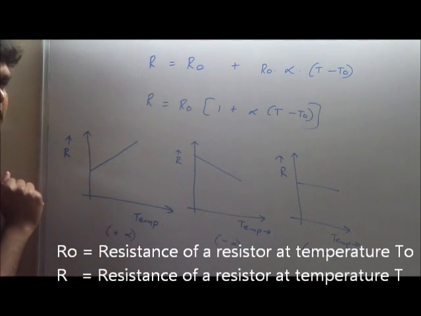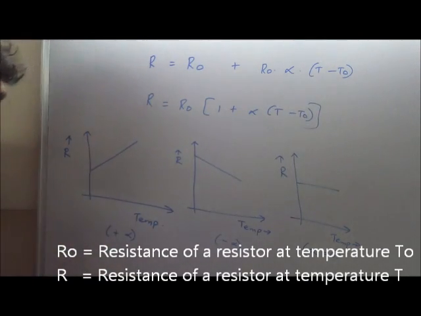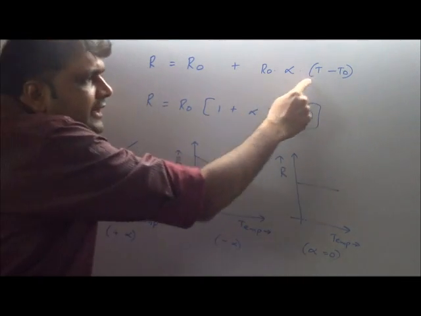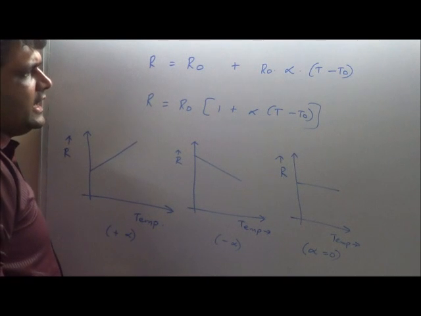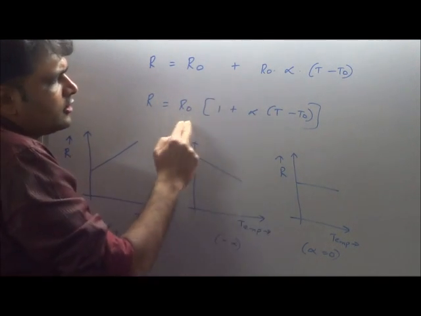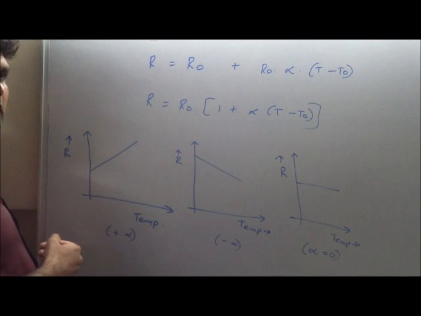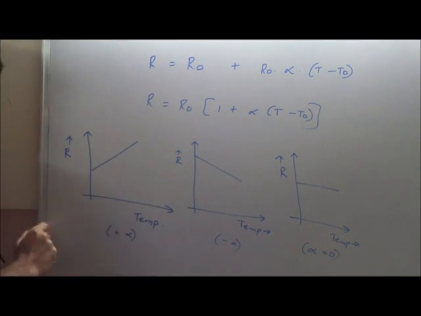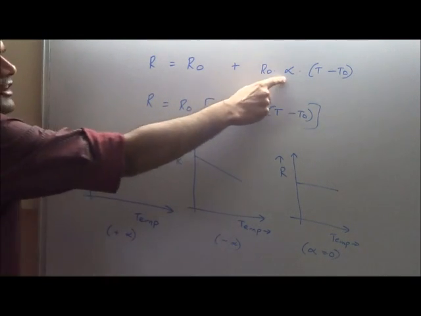R naught is the resistance of that material at temperature T naught. R is the resistance of the material at a new temperature T. And here I have taken R naught common and got this. Any problem? If alpha is positive, means as temperature increases, if resistance is increasing, alpha will be positive.